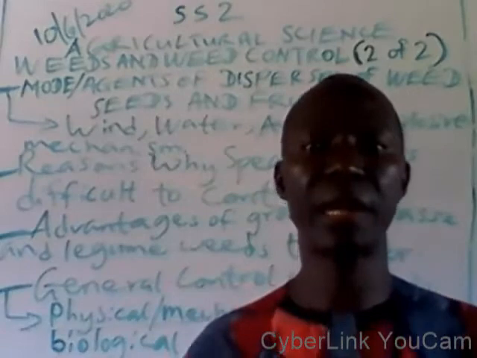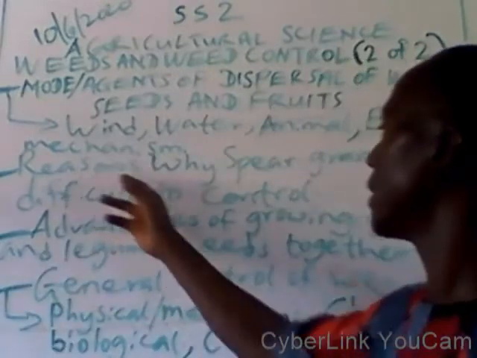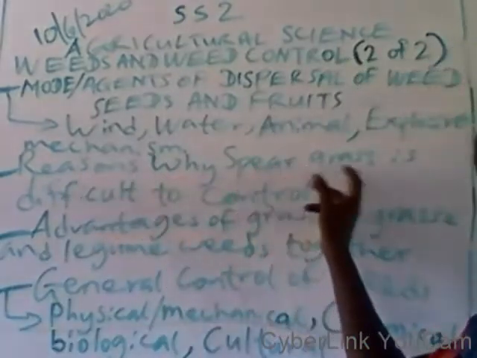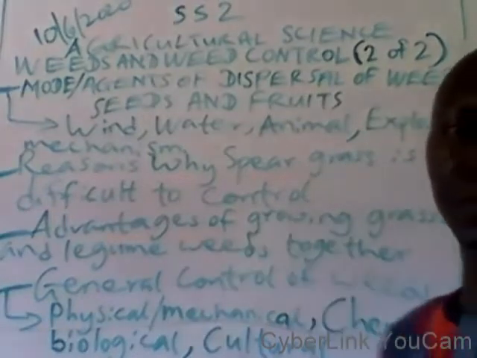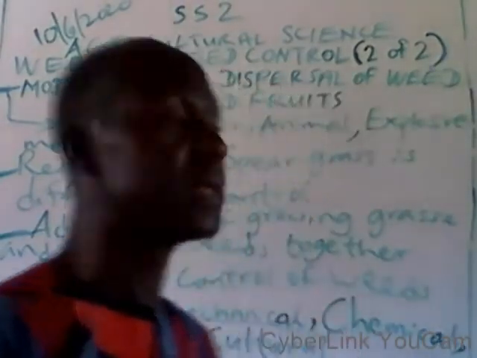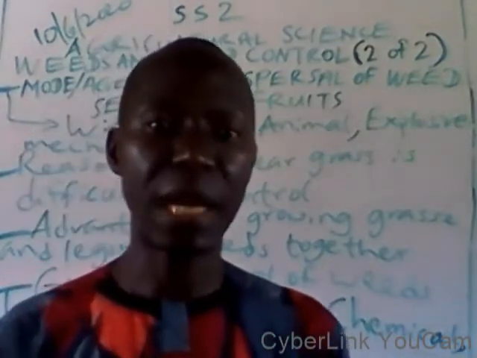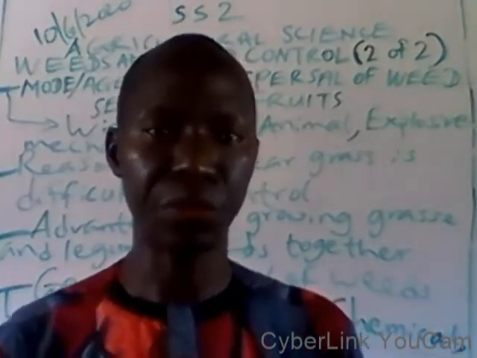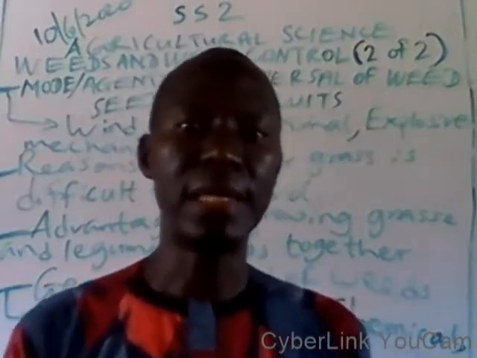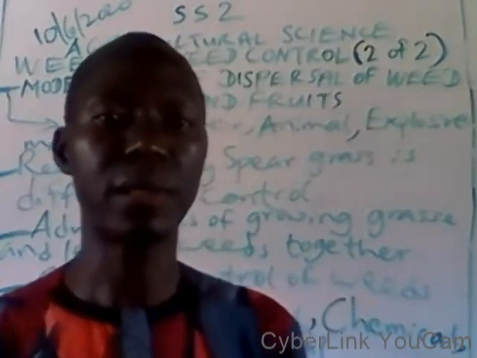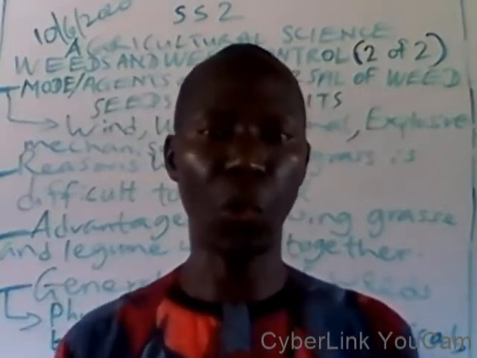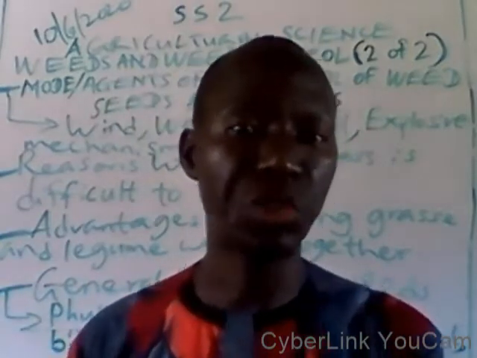The next point we are going to look at here is reasons why spear grass is difficult to control. The spear grass is very difficult to control because it has an underground stem called rhizome. Number 2 is that it is resistant to burning. Why? Because the rhizomes are watery in nature.